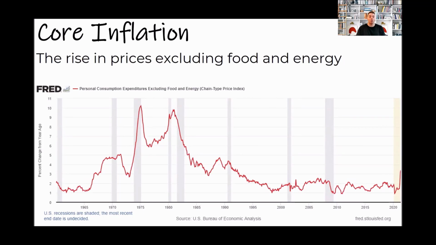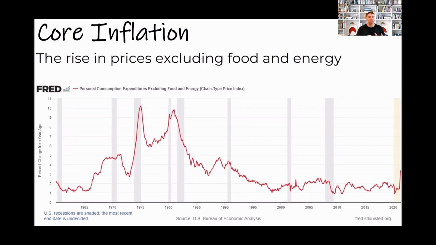Now, as economists, we typically use a specific measure of inflation called core inflation, which looks at the rise in prices but excludes food and energy. One of the reasons we exclude food and energy is because these prices tend to be pretty volatile. Gas prices can change relatively quickly from one week to the next. Food is the same thing.